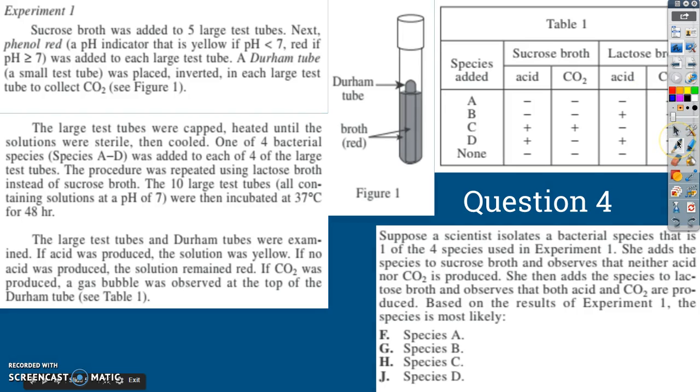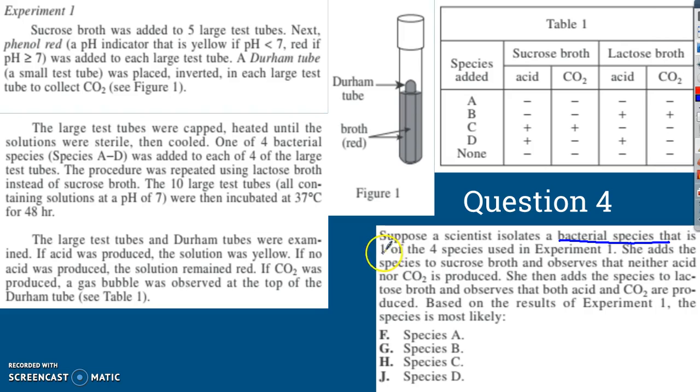All right. Question number 4. We got the same information here. But suppose a scientist isolates a bacterial species that is one of the 4 using Experiment 1. She adds the species to sucrose broth and observes that neither acid nor CO2 is produced. So if she adds it to sucrose and neither acid nor CO2 is produced, it can't be C or D because they both have those.